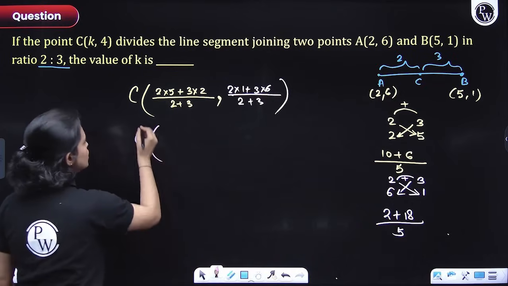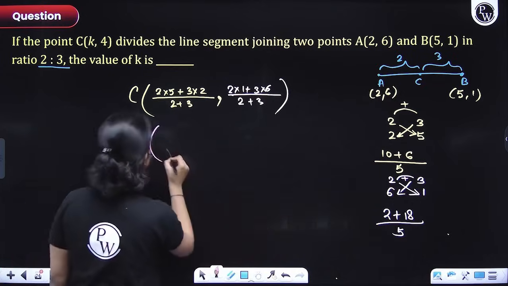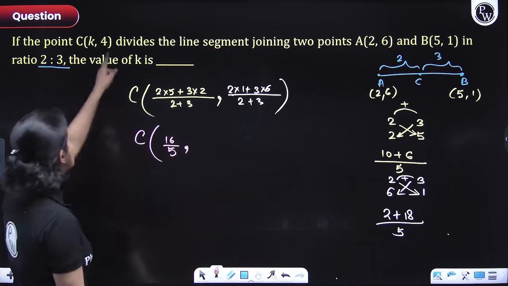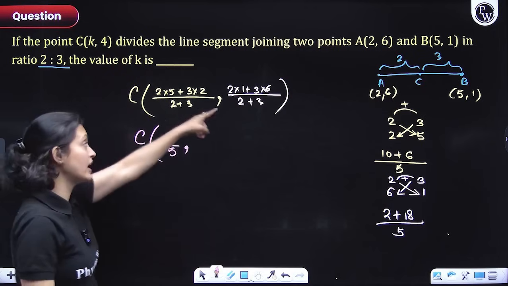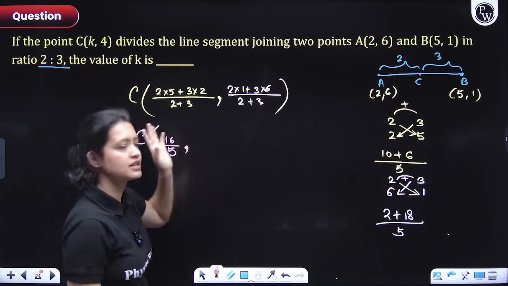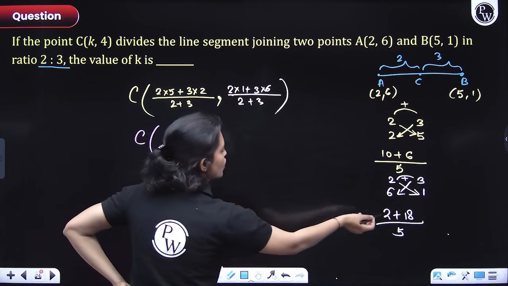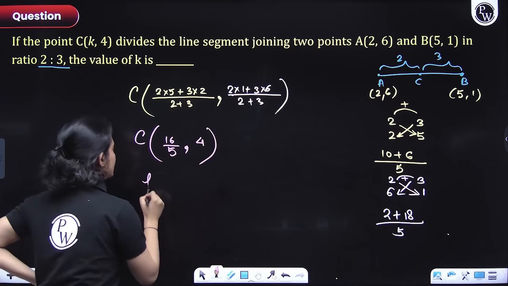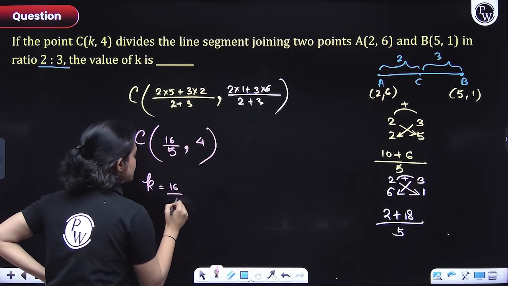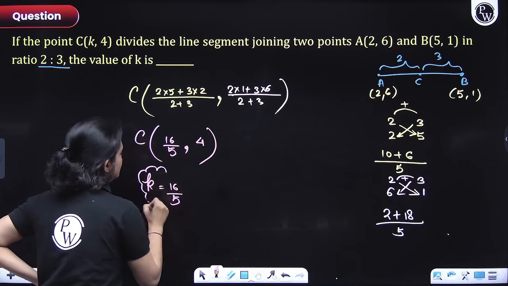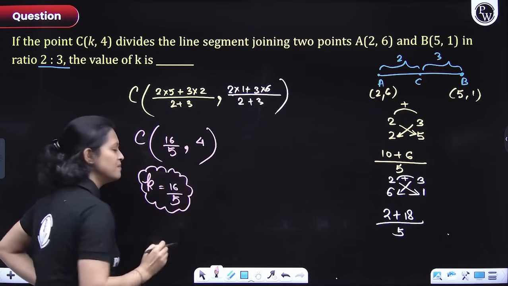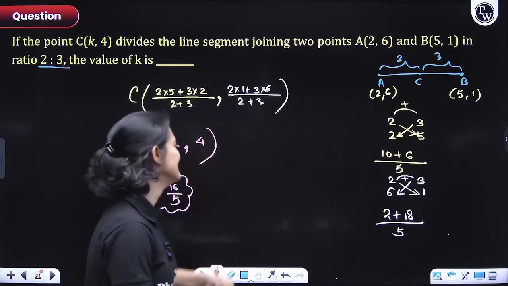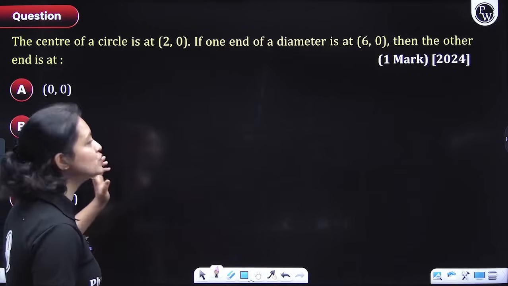The final answer looks like this. We have 16 by 5 and let's just check whether we are getting 4 here or not, because here they have already given you the y coordinate. So if your y coordinate is coming right, then your answer must be all right, right? So 20 divided by 5, 4, yes, 4. The value of k is 16 by 5. This is the answer. So everyone that gave the answer faster than I wrote it here, well done, guys. Good job. With that, let's move on to the next question.